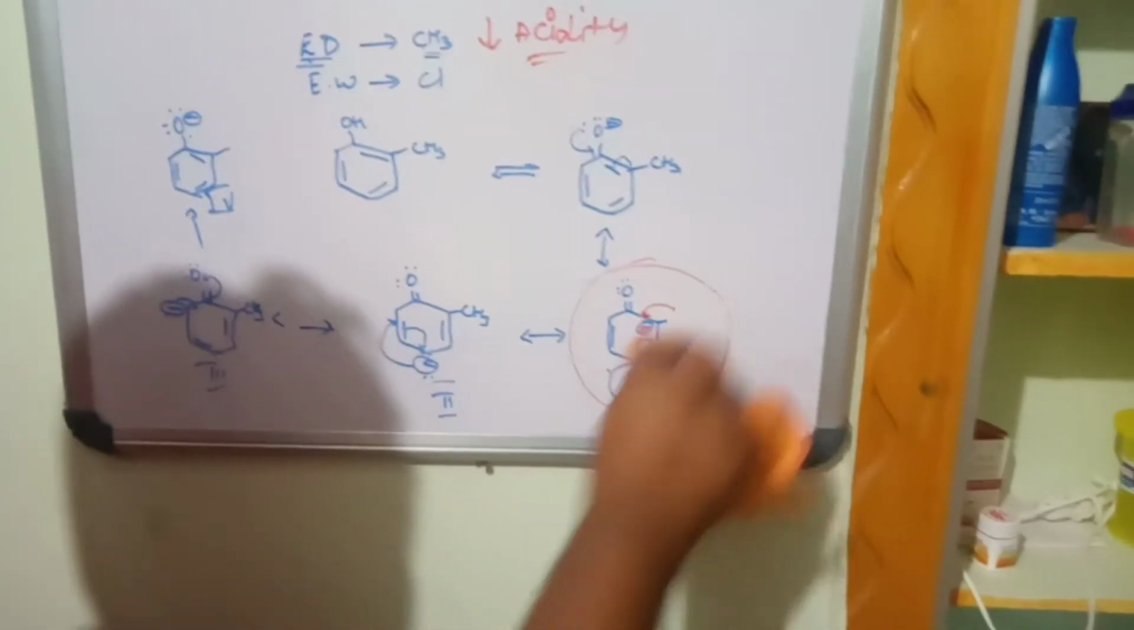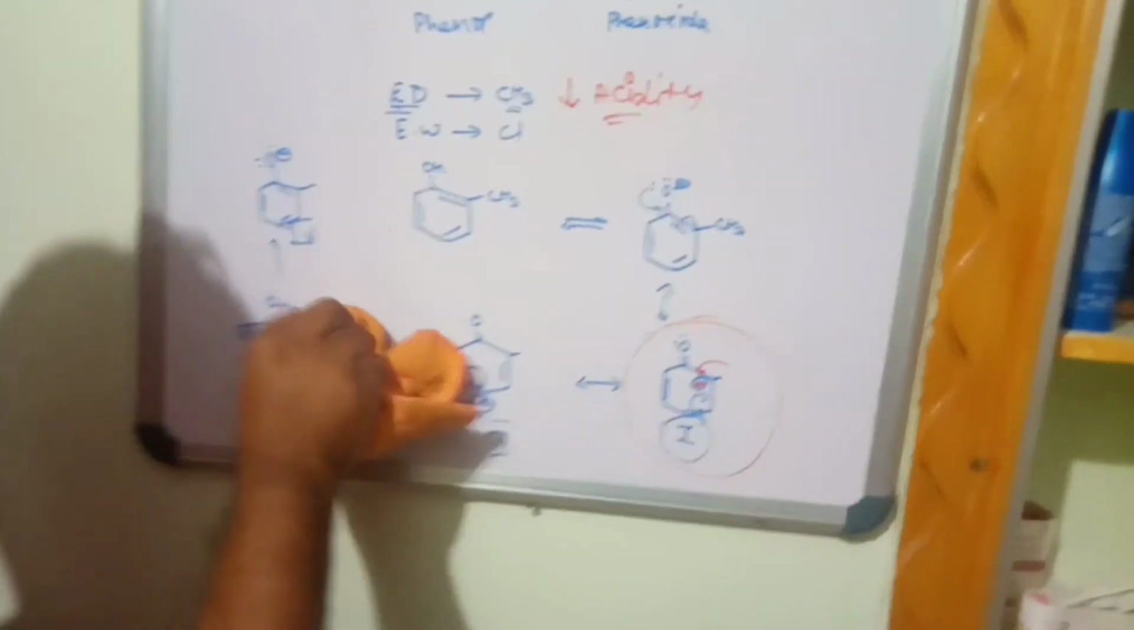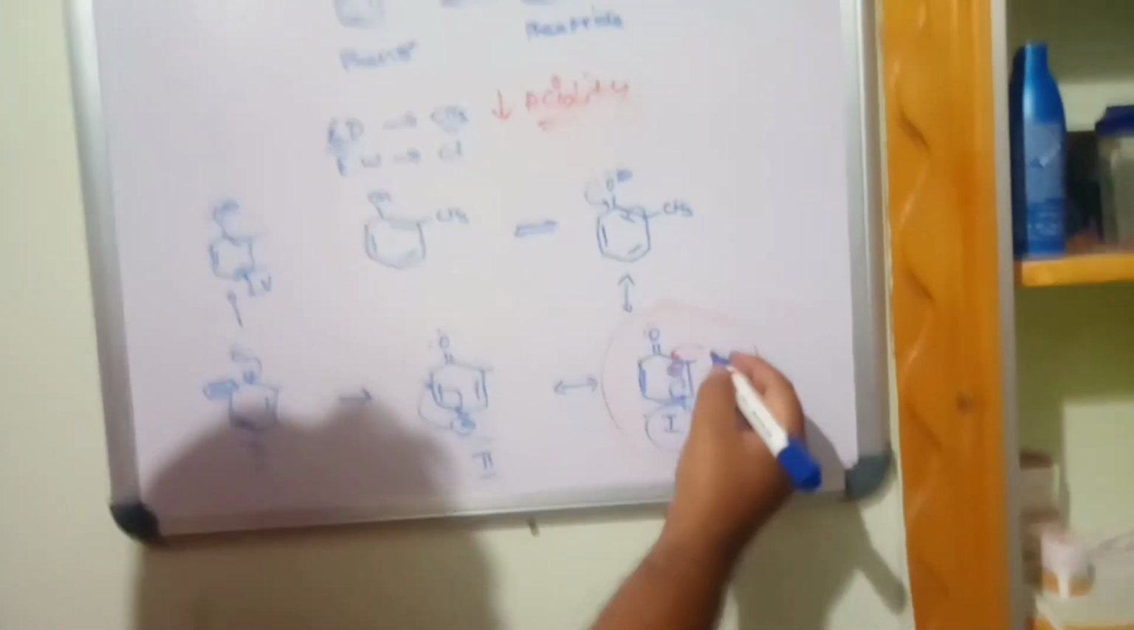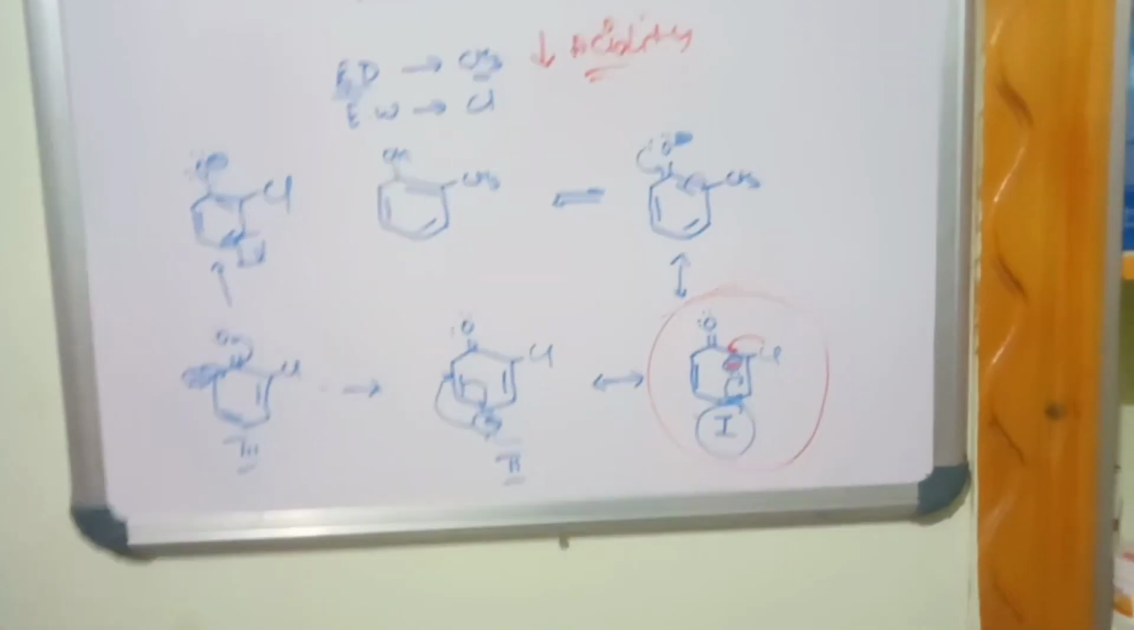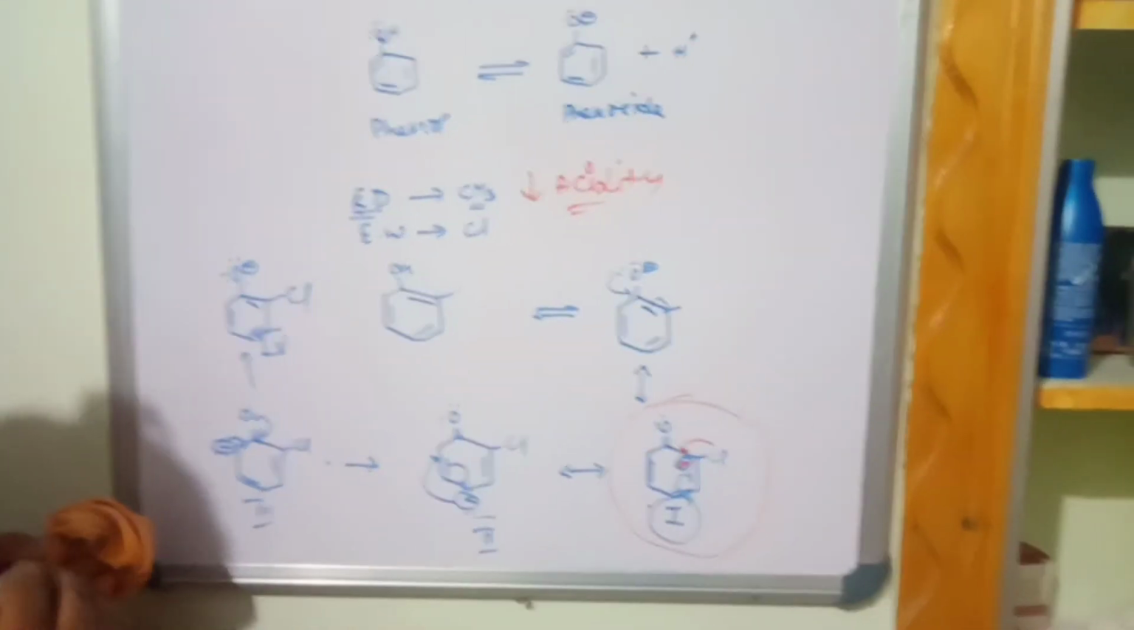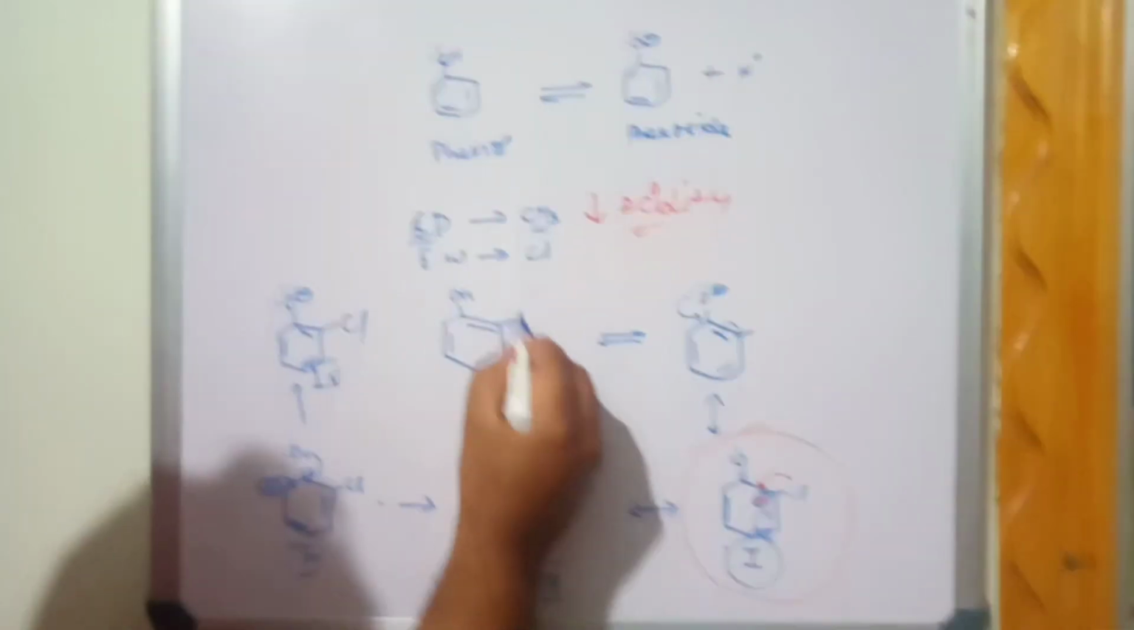Suppose, instead of the electron donating group, I keep some electron withdrawing group. Say the electron withdrawing group is chlorine. Okay, now what happens? I kept the chlorine. Here also I am replacing with chlorine. Electron withdrawing group, simple. I replaced it with chlorine.